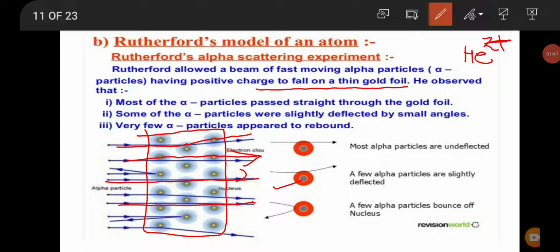And there were very few alpha particles which turned back or retraced their path, meaning they rebounded. So these alpha rays come back in the same direction. It was very small in number, so very few alpha particles appear to rebound.